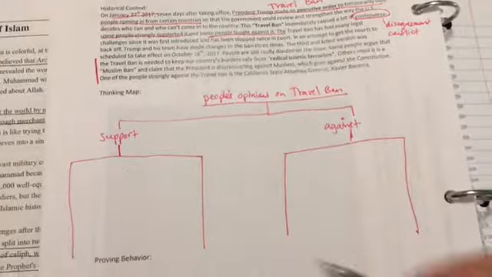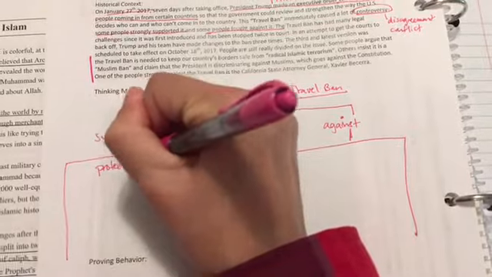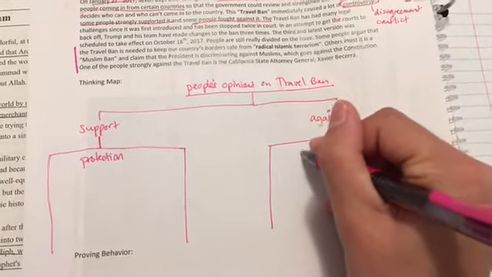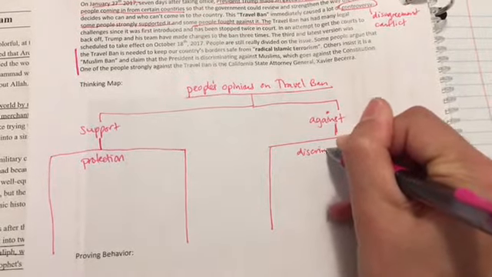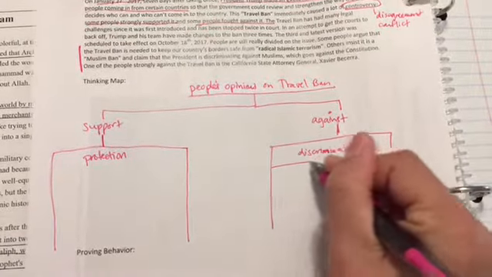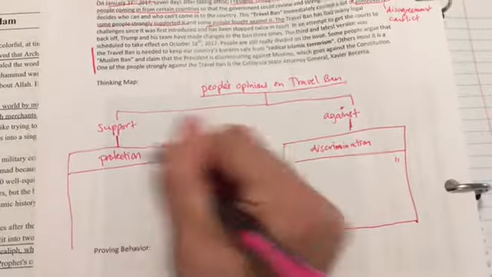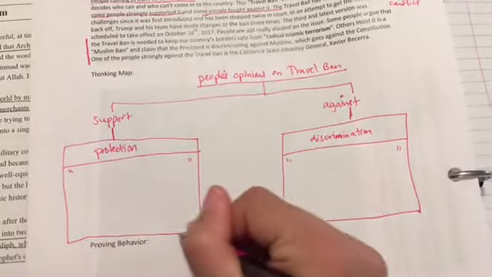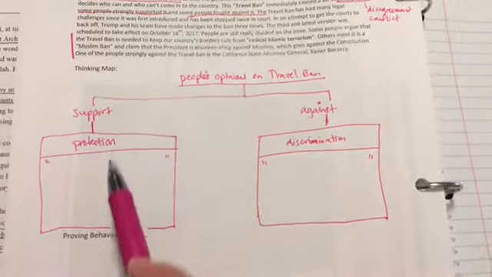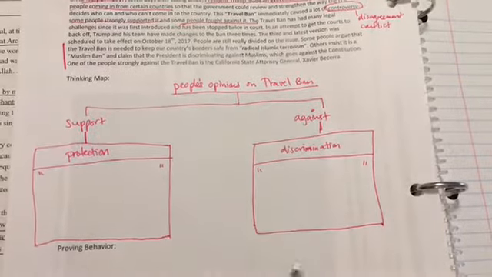And I'm going to give you a key word to help you. The support people are thinking about the idea of protection, and the against people are thinking about the idea of discrimination. Okay, so I filled in this box, and now I want you to fill in a quote in your bottom box to add to that text evidence. You can go ahead and pause the video now while you read this and add a reason why people support it for protection or people are against it for discrimination. Fill in these 2 boxes.